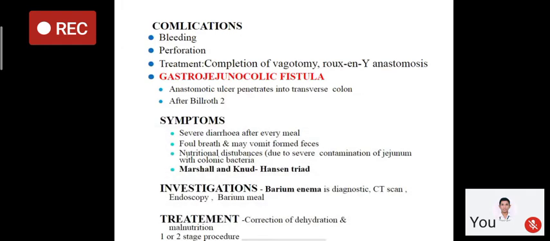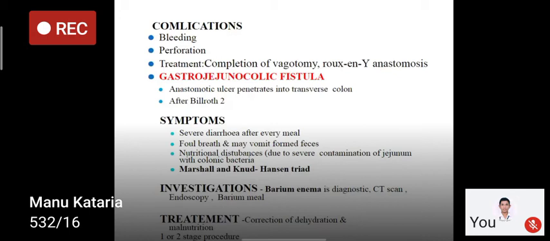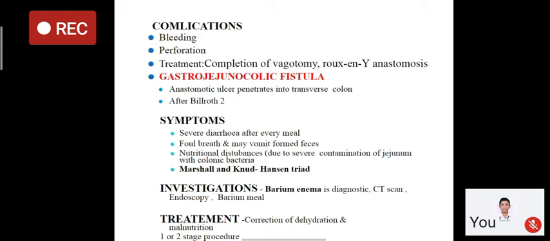The ulcer may penetrate from the gastrojejunum to the transverse colon, so there will be a gastrojejunocolic fistula. The content will go directly from stomach to jejunum to the colon. So the patient will have profuse diarrhea, there will be decreased absorption and metabolic loss of electrolytes. The patient will be weak, thin, cachexic. It usually occurs after a gastrojejunal anastomosis.